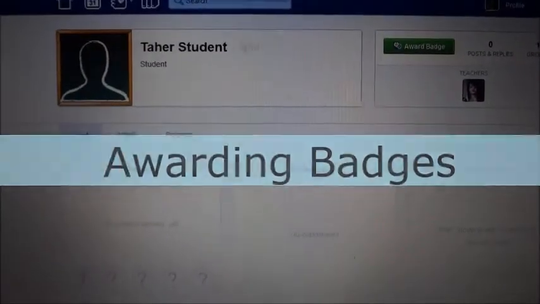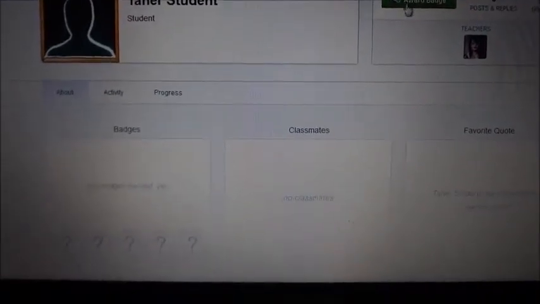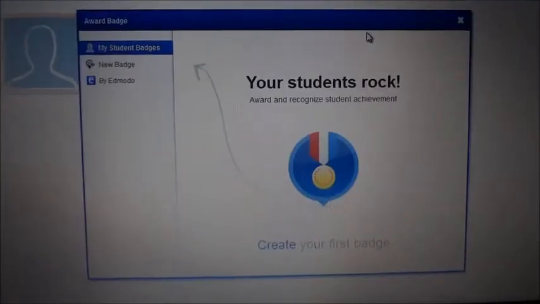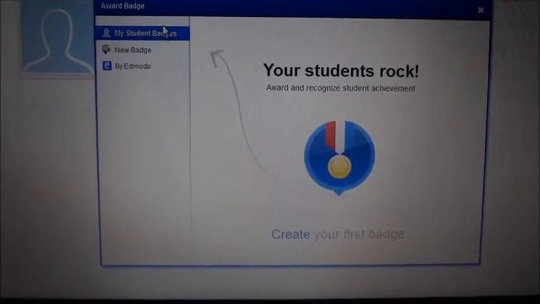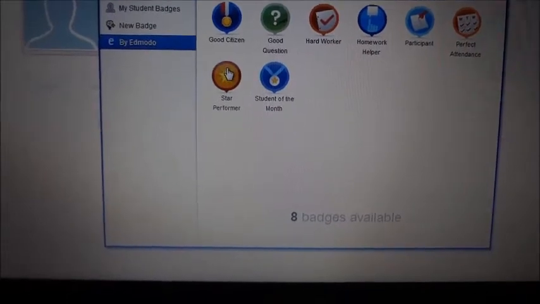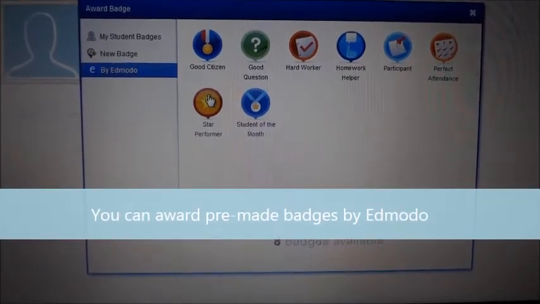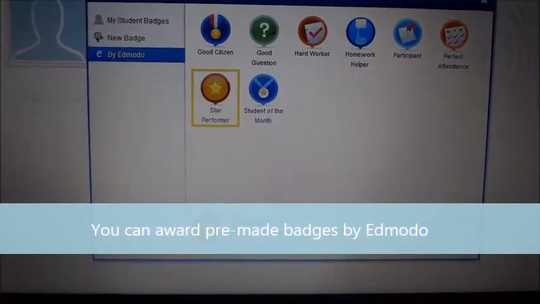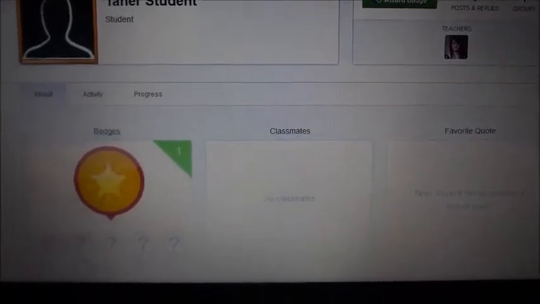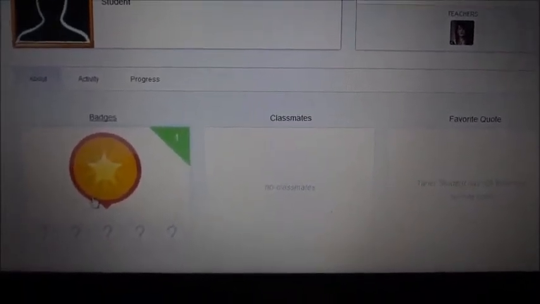For example, I have my hypothetical student here, and if I wanted to, I can award him a badge since he did submit his assignment on time. I can go through here and make a new badge if I want to, or in this case, since he did a really good job, I'm going to award him the Star Performer badge. This gives students that immediate gratification. They can see it on their webpage and think, wow, I did a really good job. I got that assignment in and I've been rewarded for it. That's just one of the amazing things that you can do with Edmodo.